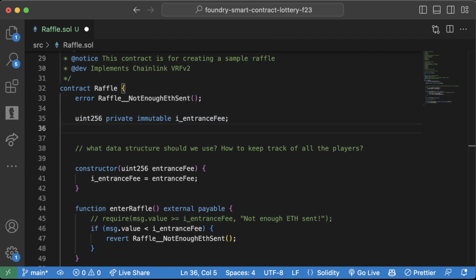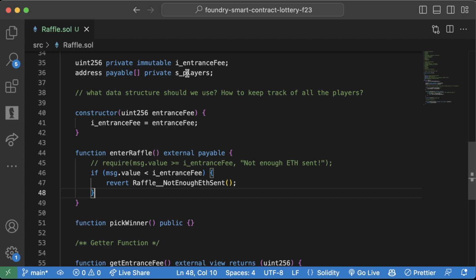So this is going to be an address array, because it's going to be an array of players. We'll call it private, and we're going to do s_players. Since this is going to change, the number of players in this array is going to keep changing. This is going to be a storage variable and not an immutable variable. But I'm going to add one more thing here as well. Since we're going to need to pay these players some ETH, this is going to be an address payable. So we know we can actually pay all these players once they enter the lottery.